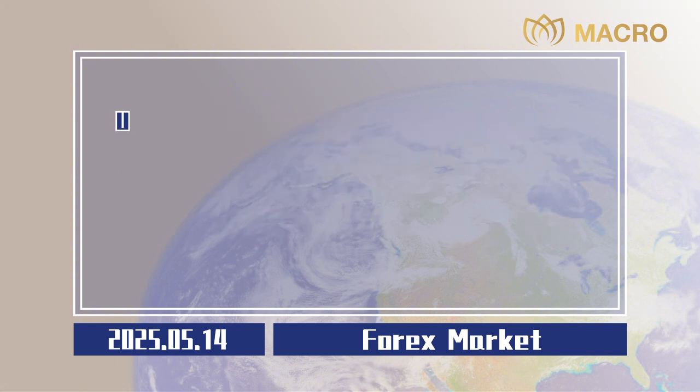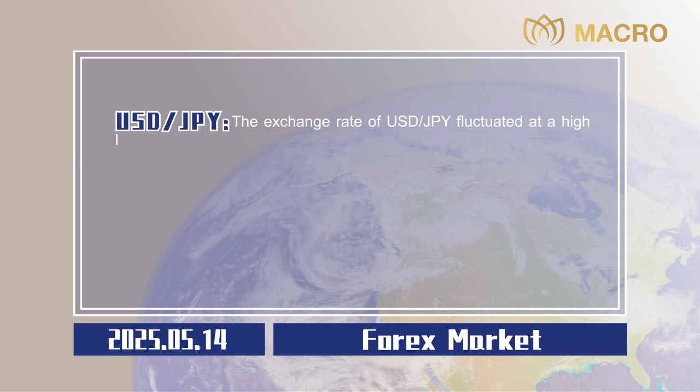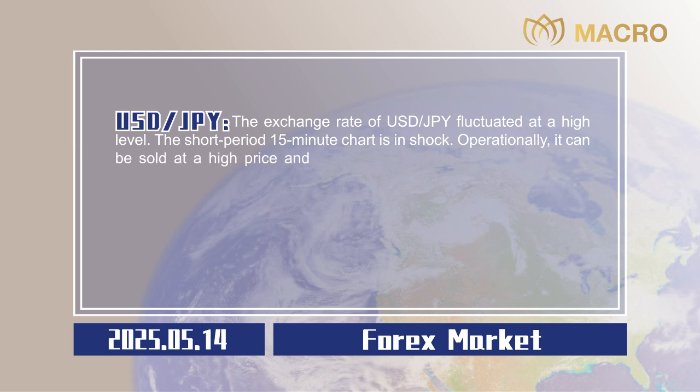0.0020. US dollar to Japanese yen. The exchange rate of US dollar to Japanese yen fluctuated at a high level. The short period 15-minute chart is in shock. Operationally, it can be sold at a high price and bought at a low price in the interval of 146.80 to 147.68.